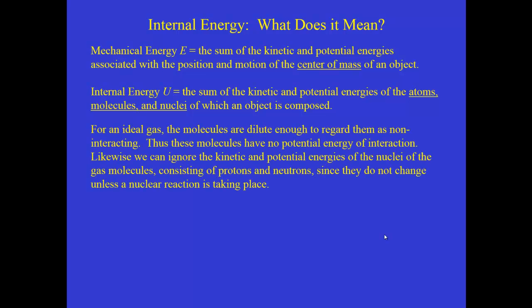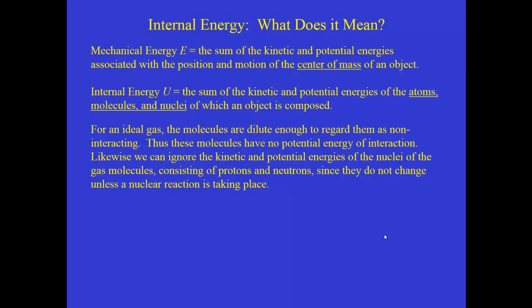Now, for an ideal gas, the situation is a little bit simpler because the molecules are dilute enough, as we've talked about before, that we can ignore the potential energy between those molecules. Even though when they get really close, they do attract one another and they do occasionally collide, we're going to ignore all of those things for a dilute system. And we can also ignore the kinetic and potential energies of the nuclei and the smaller particles that make up the gas molecules, because they don't change unless a nuclear reaction is taking place.